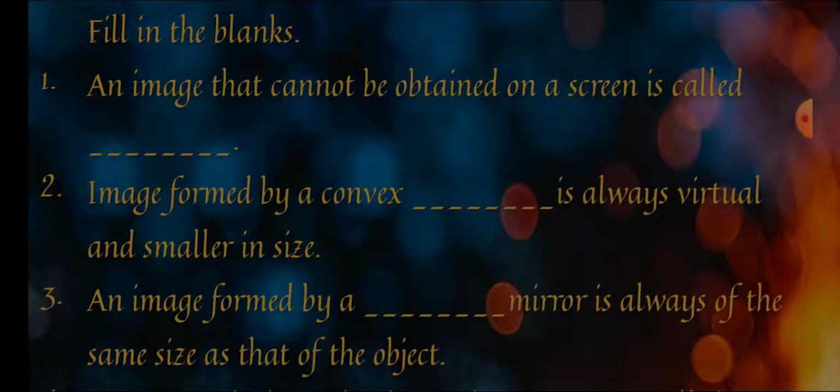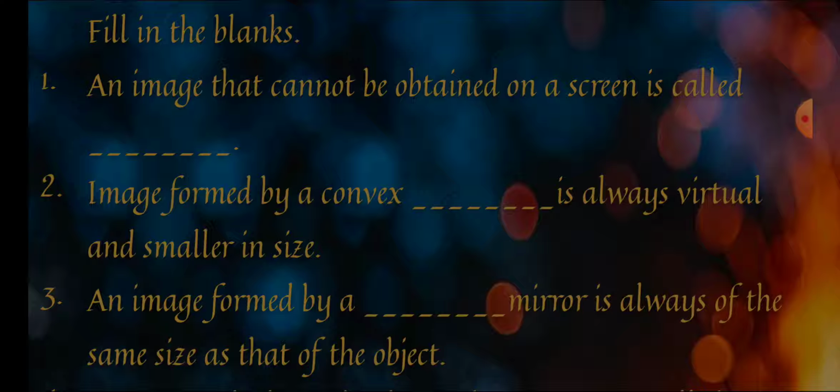Second one is, image formed by a convex dash is always virtual and smaller in size. Now let's think about both convex mirror and convex lens. Firstly, let me tell you about convex lens. Convex lens is equal to magnifying glass.